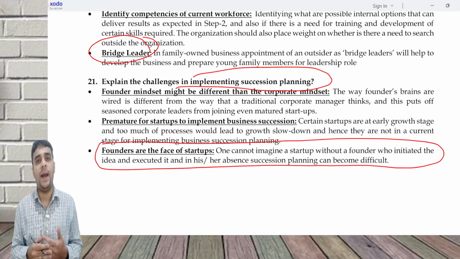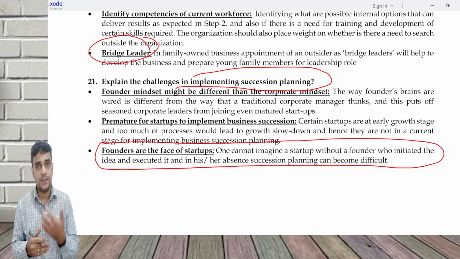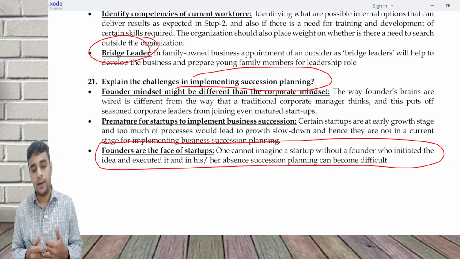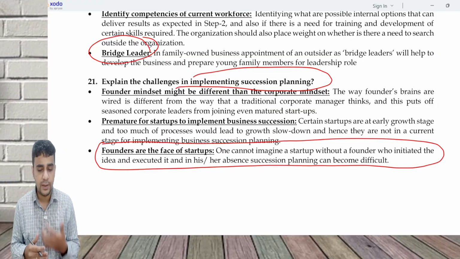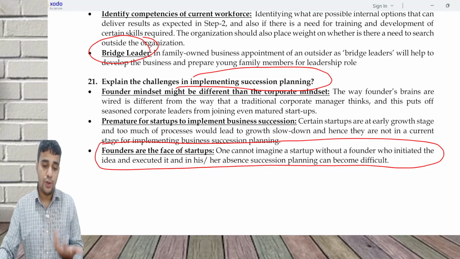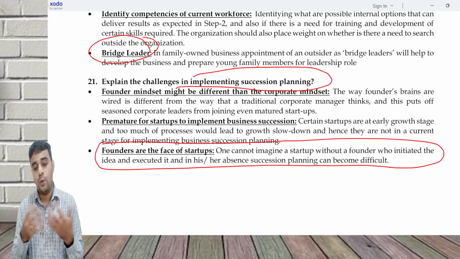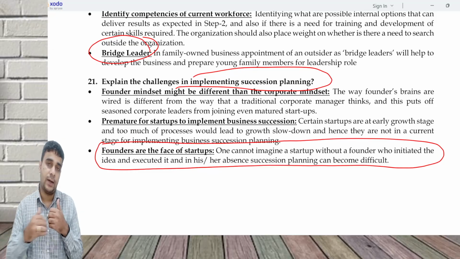So the corporate managers, the CFOs and the CXOs who are not from a promoter background or who are not an entrepreneur, they will find it difficult to adjust to what is the requirement of a startup or how the startup has to grow.